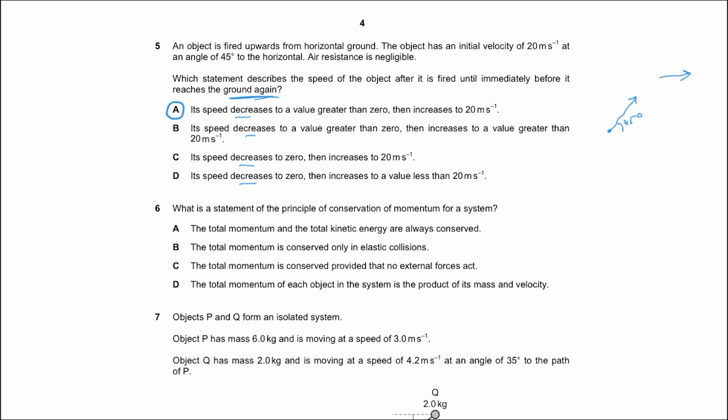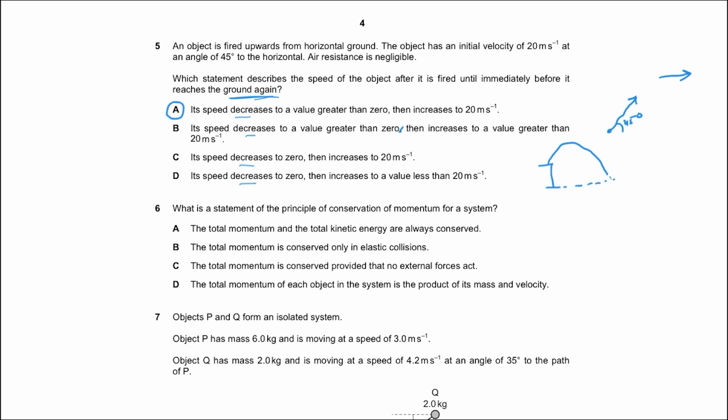Let's go through all the options and see what the problem is. So option B says its speed decreases to a value greater than 0. All is well up till this point. Then increases to a value greater than 20 meters per second. No, that is incorrect. That would happen if the object was landing at a position that was below the initial position. So let's say an object is launched from a cliff, it goes up and lands at the ground some place below its starting position. In that case, the speed would be greater than 20.